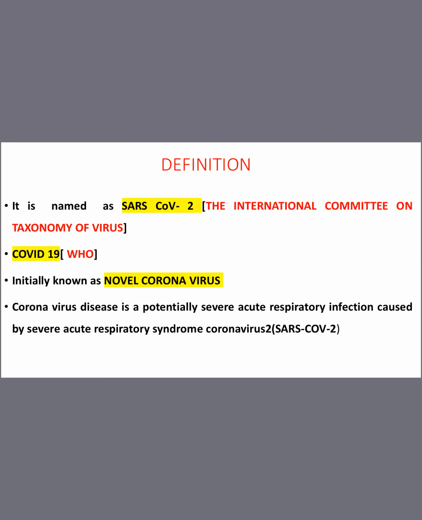Now I'll come to the term novel coronavirus. I have already asked you what is meant by novel coronavirus. Novel coronavirus means it is a new disease. In history till now, we have never had any disease like coronavirus or COVID-19 reported. It's a new disease.